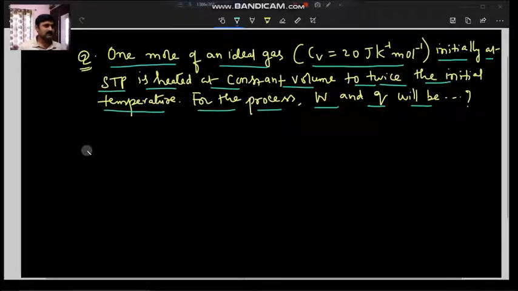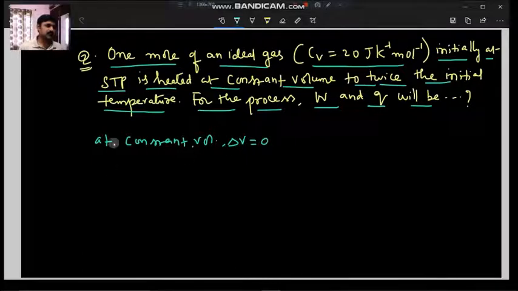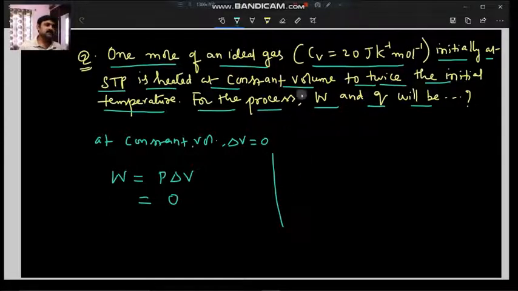See, for this process, the condition is constant volume. You know, what is delta V? The delta V will become 0. Then what is work done? W is equal to P delta V, where that entire expression will become 0. So work done is 0, it is clear.